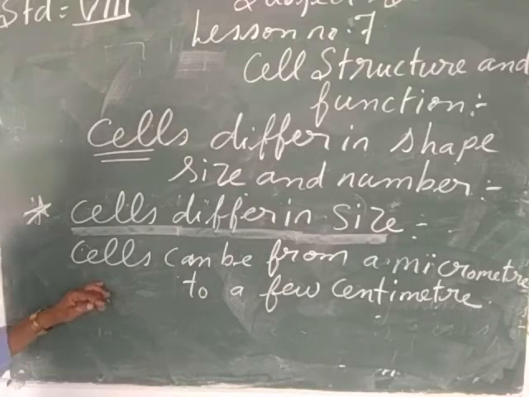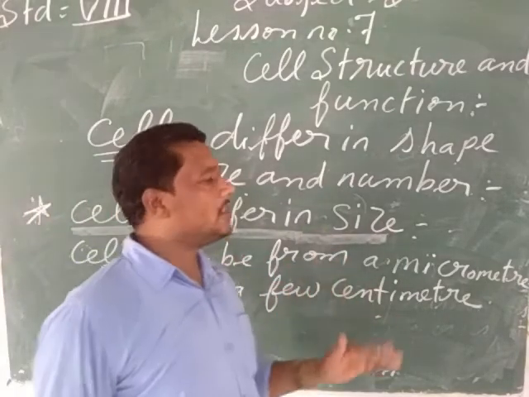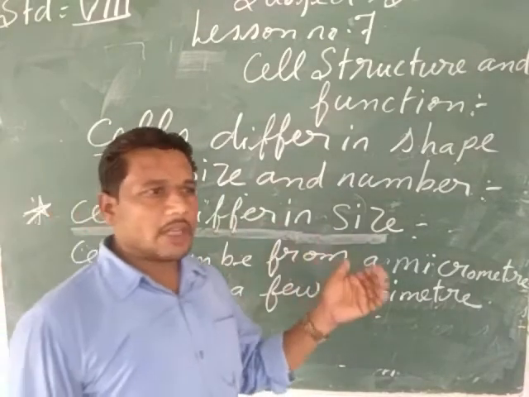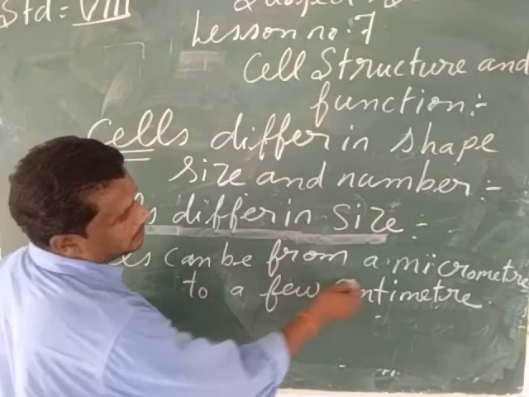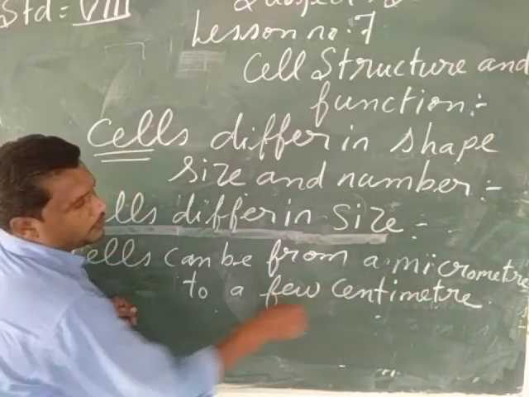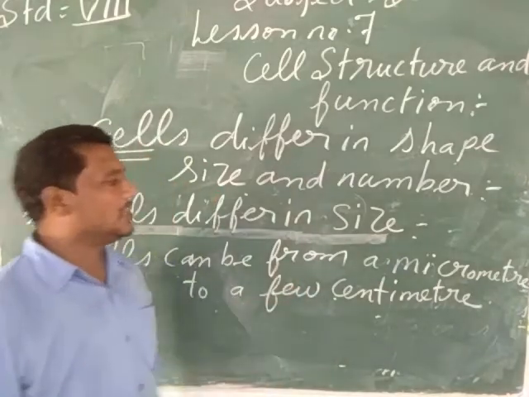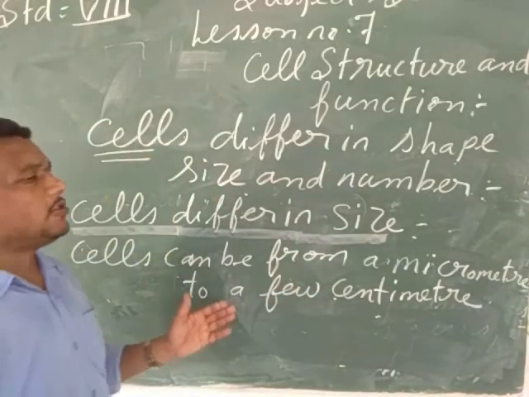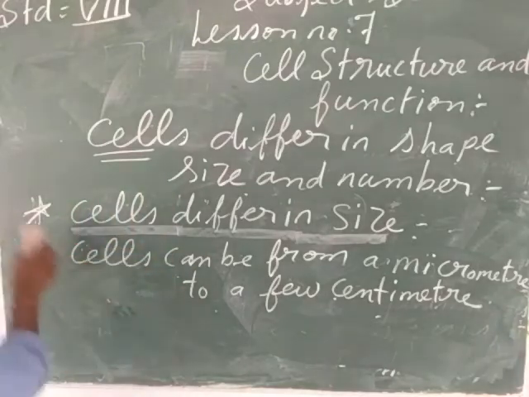All the cells are not of the same size. Some cells can be big, some cells can be small. So cells can be in size from a micrometer to a few centimeters. All the cells cannot be said to be of the same size. So in this way, cells differ from one another in their size.